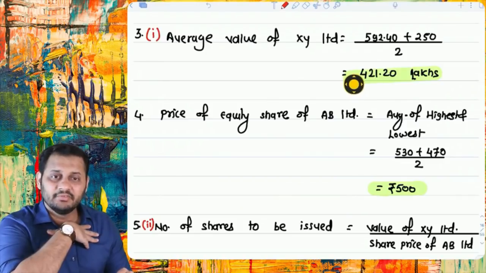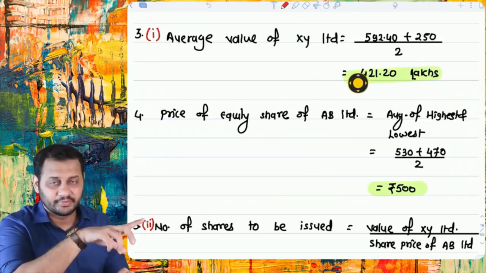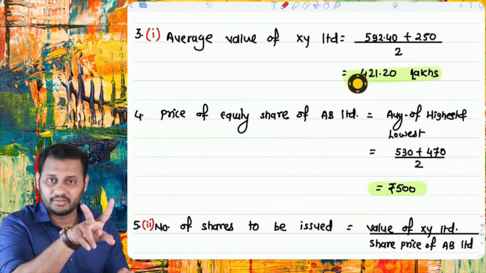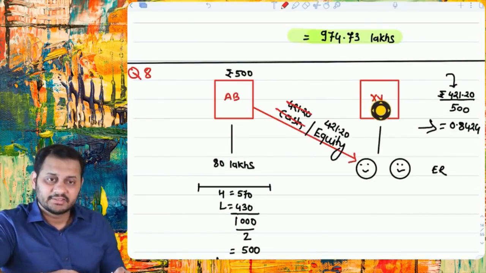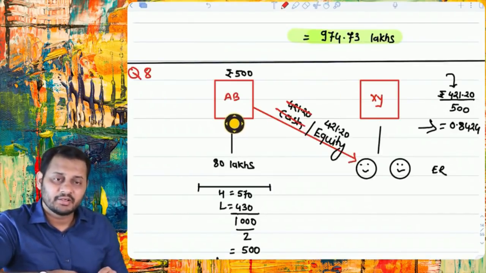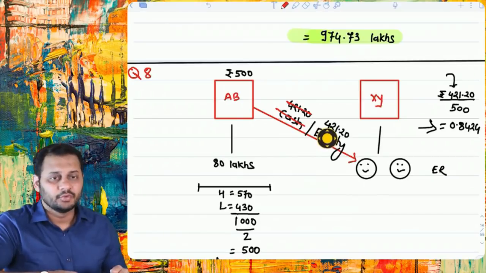So basically we have to pay this much to the other company, and there are two modes of payment. First, I will show you. We are buying this XY company. We are AB company in this question and we want to buy this company. We did the valuation of this company. The final valuation came down to 421.20 lakhs. Okay.